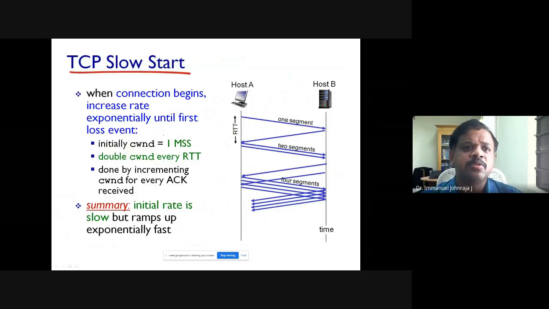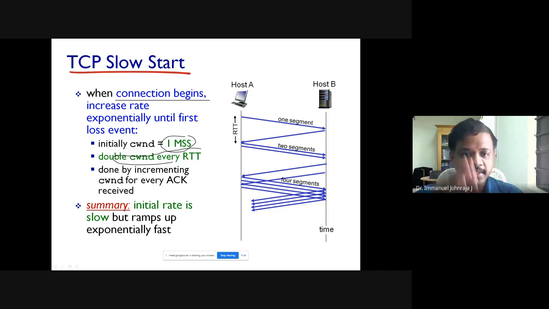The second one is TCP slow start. When the connection begins, I have just established the connection. I will increase the rate exponentially until the first loss event. Initially I'll make it 1 MSS, then every RTT I will make it double. So the congestion window becomes double, which means I send 1, then 2, then 4, then 8, and so on. This is slow start.